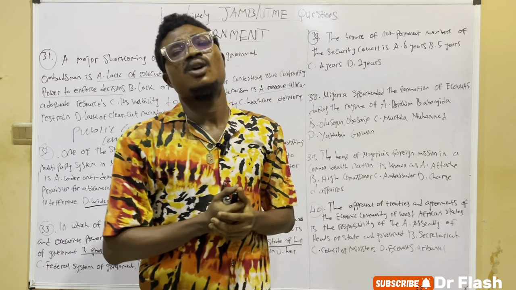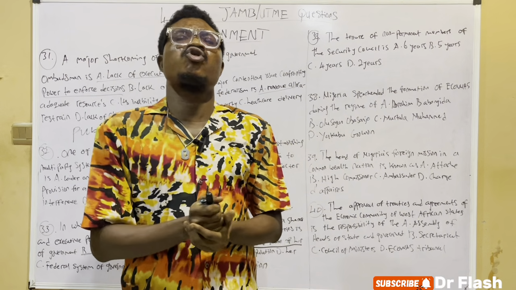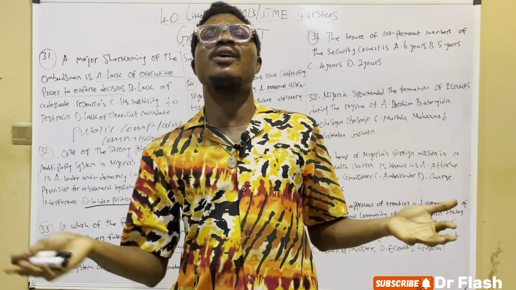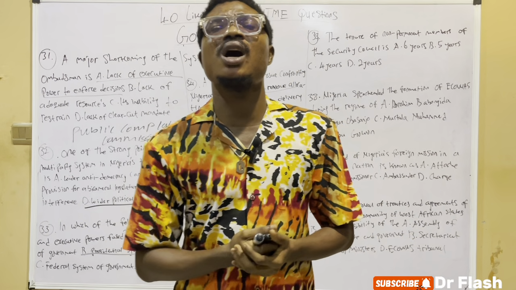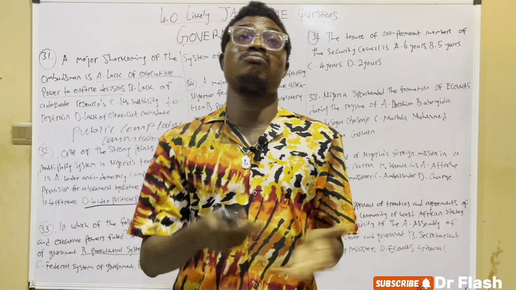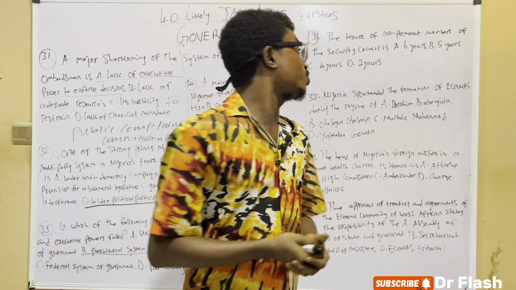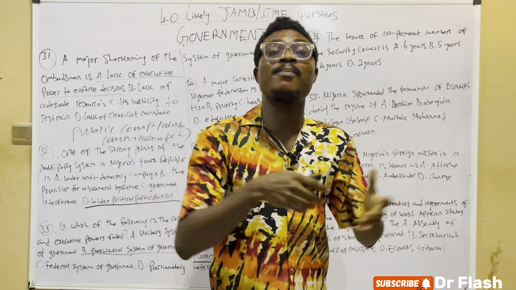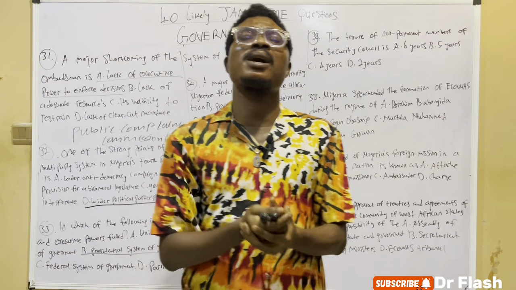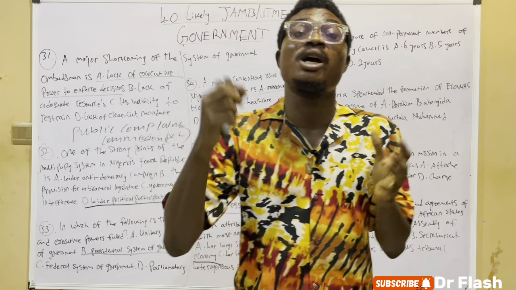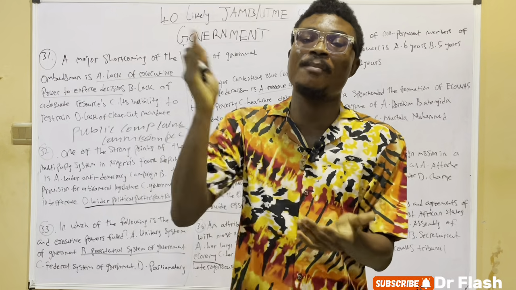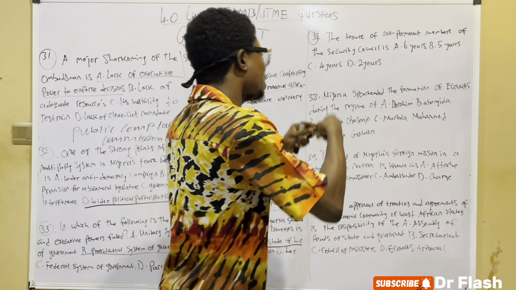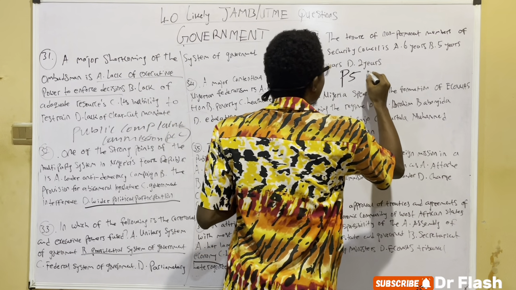We have the structures of the United Nations organization: the General Assembly, the Security Council, the Trusteeship Council, the Secretariat, etc. But then we have the Security Council. The Security Council is divided into the permanent members and the non-permanent members. The permanent members always remain in power permanently. And we have the P5, or the Big 5.